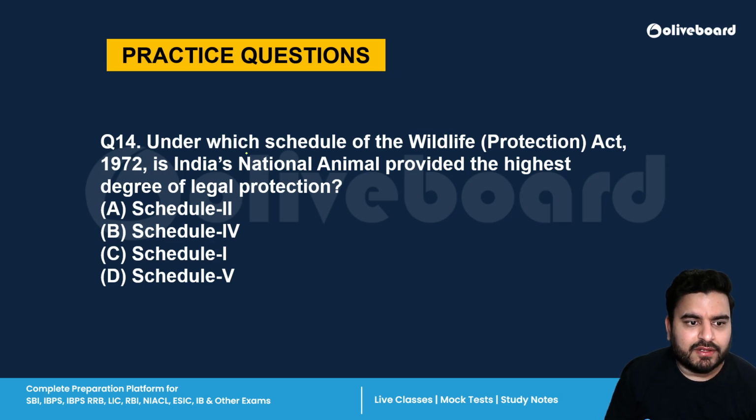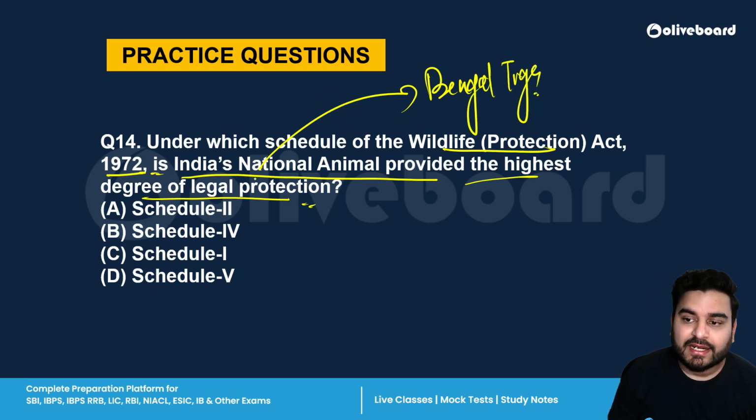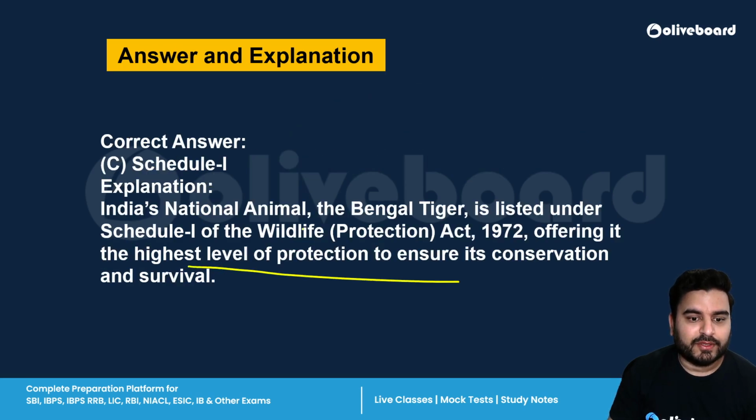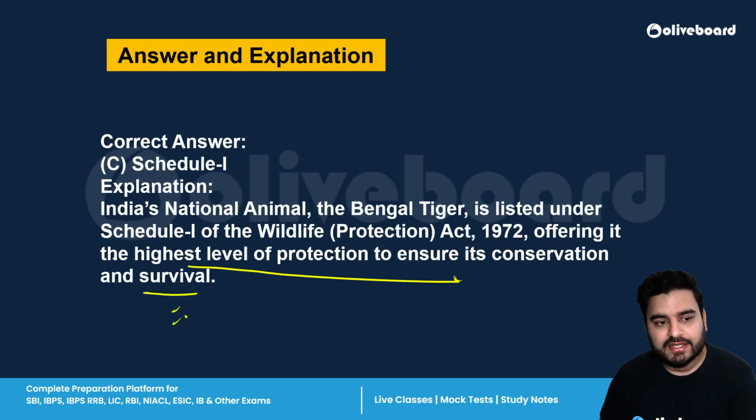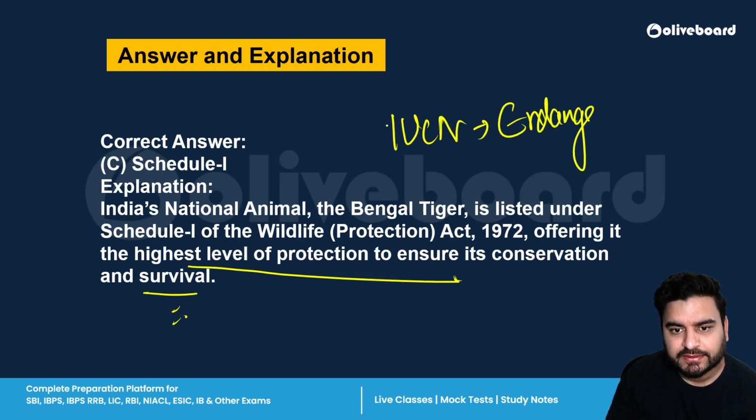Next is, under which schedule of the Wildlife Protection Act 1972 does India's national animal get the highest degree of legal protection? So which is the national animal of India? The Bengal tiger. So it has been protected under Schedule 1 of the Wildlife Protection Act. It means they get the highest degree of protection to ensure its conservation and survival. Why? Because as per the IUCN criteria, it is considered an endangered species.